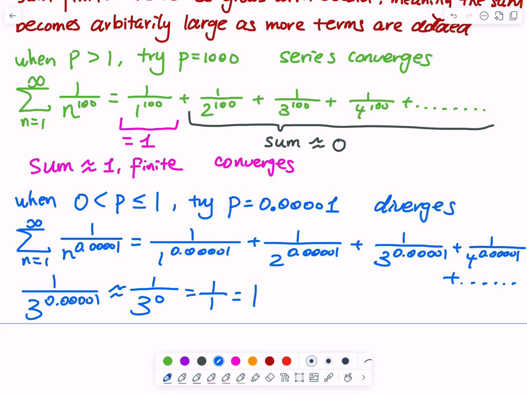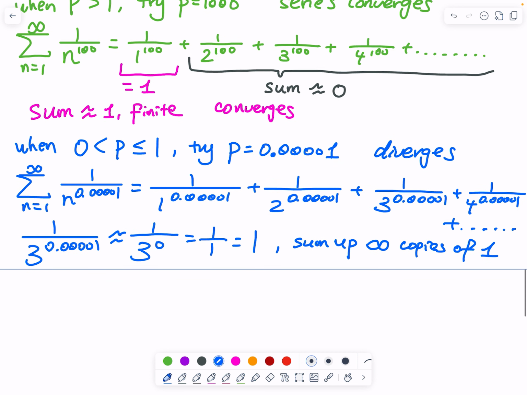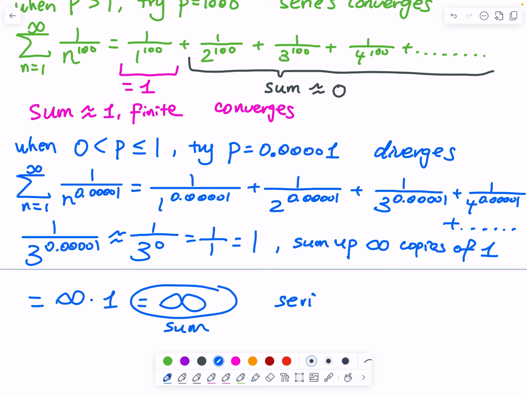But you are adding up infinitely many copies of 1. So that means you have infinity times 1. Infinitely many copies of that is equal to infinity, and therefore that is your sum. So that means the series diverges.